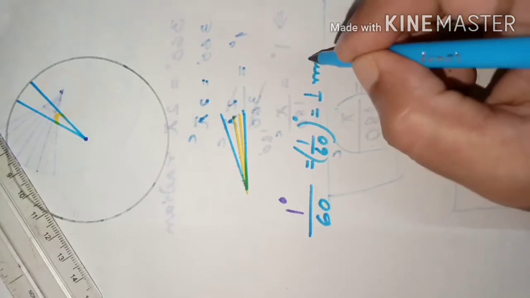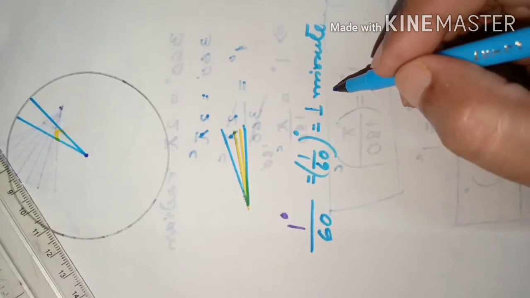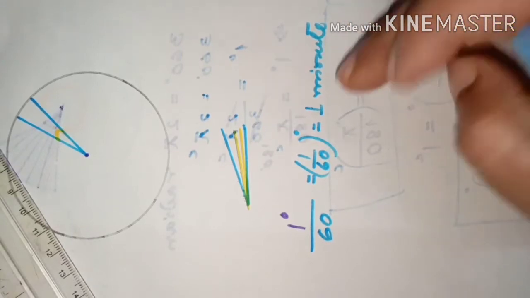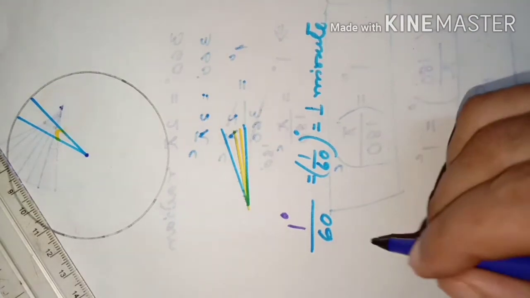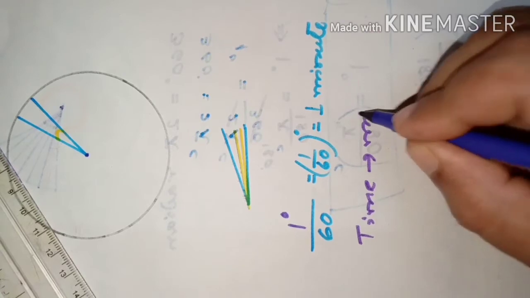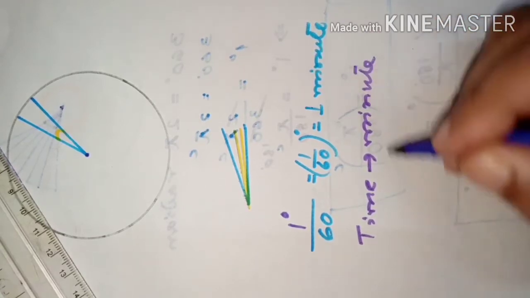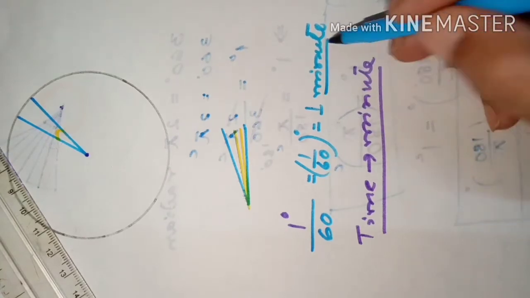1 minute. Now you may be thinking, what is the connection of this unit minute? Because minute in time also we are using. The time unit minute and this minute have no connection. Now why are we using this term minute here?